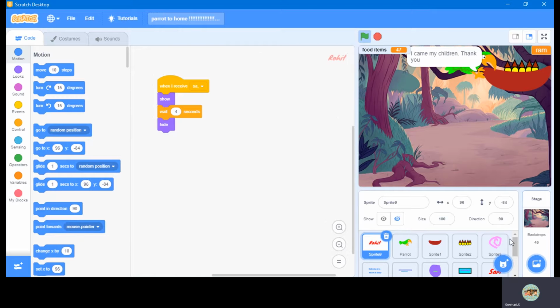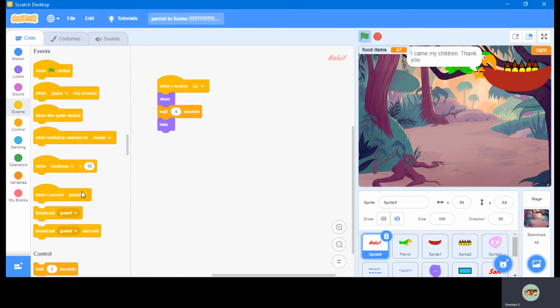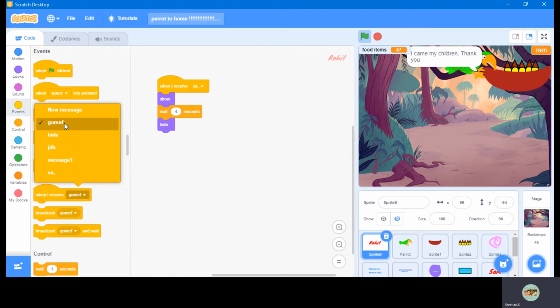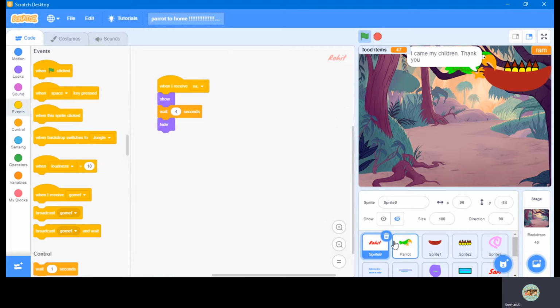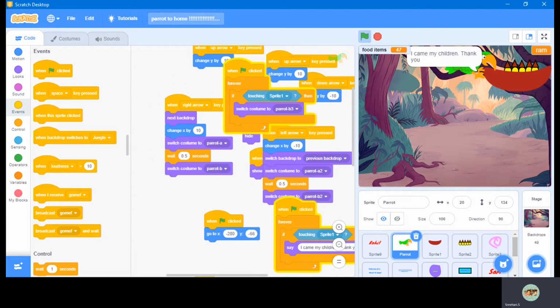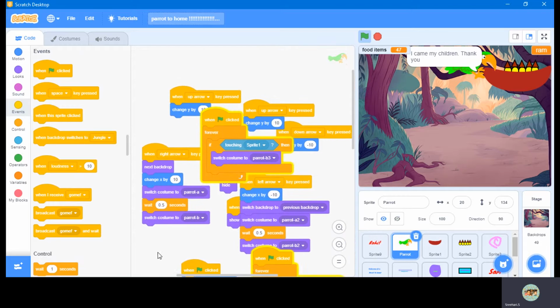So I will show you the coding of Rohit. When I receive sa and a comma, I just put something for the name. See this, hide, message one. sa and comma. I also took message one first, and this is the coding of the parrot.